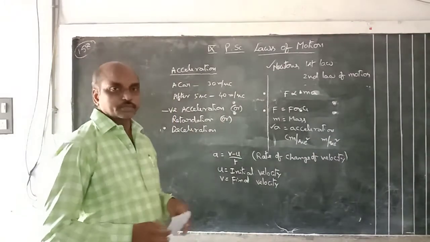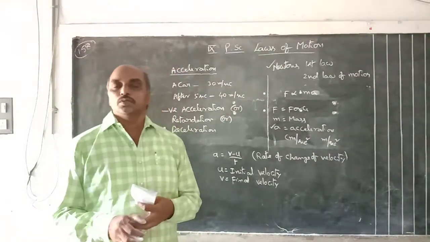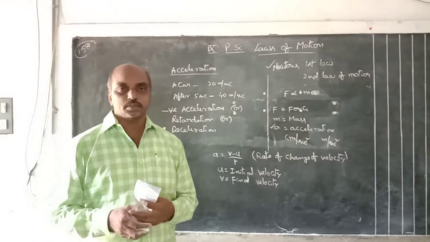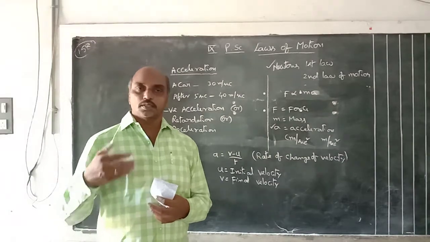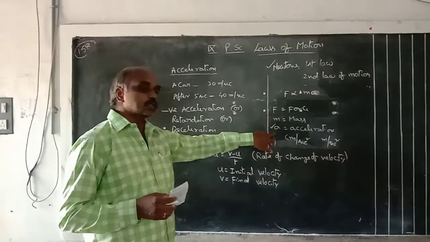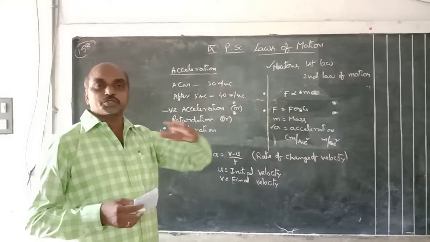Suppose a bus is initially in the bus stand. It starts from the bus stand, slowly takes up speed, and the speed increases gradually as it moves. That is, the bus moves with acceleration. Suppose it reaches the bus stand.